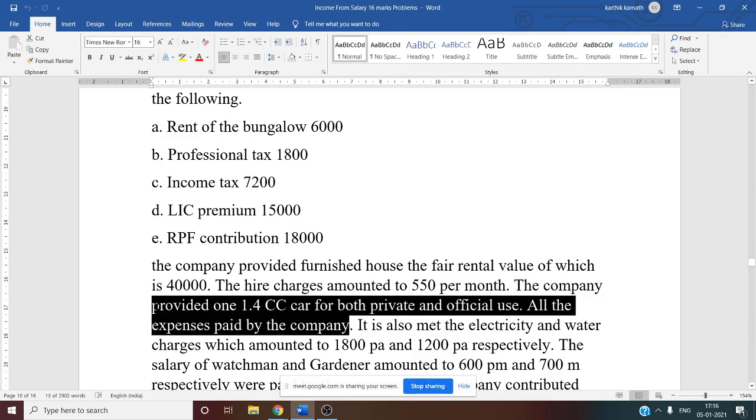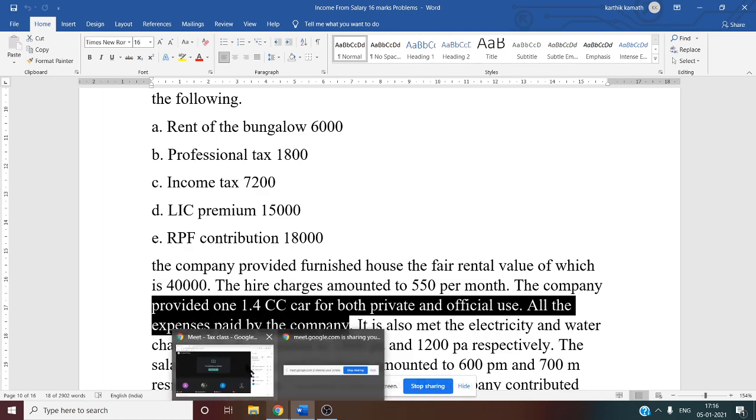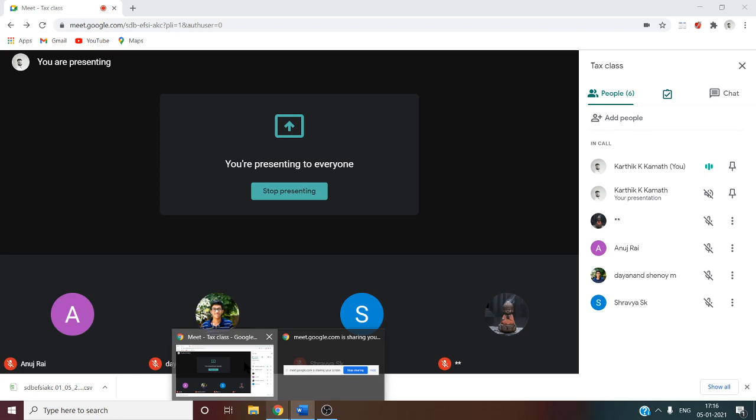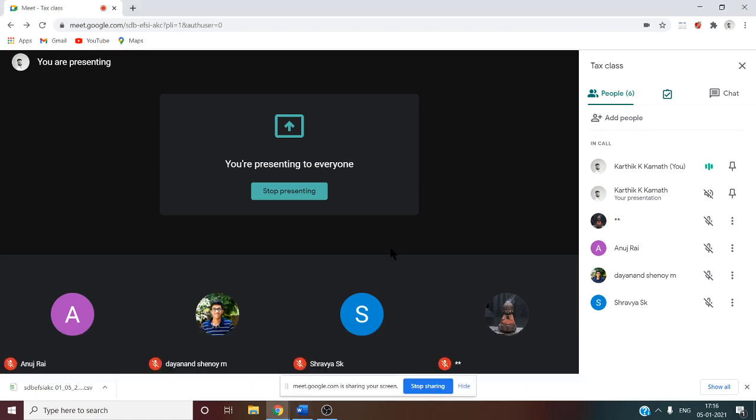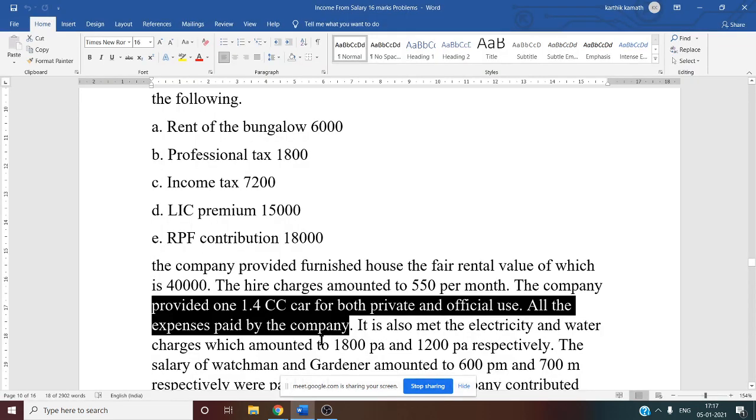That is also very important: expenses are met by whom, whether by the employer or by the employee. And last, we have to see the purpose for which the car is used. Here the purpose is both personal as well as business or official use. In that case, we have to remember the statutory limit amount.